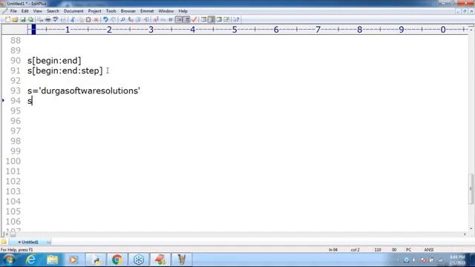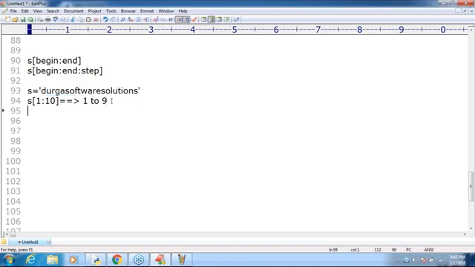Here S of 1 colon 10, some 10 I'm taking. Can you please tell, sir, from 1 to 9, all characters by default you are going to get. Because what is the default value for step? 1. That's why, sir, U, R, G, A, like this we are going to get, sir.